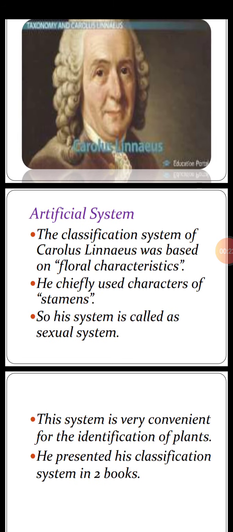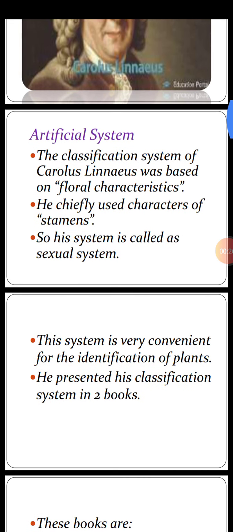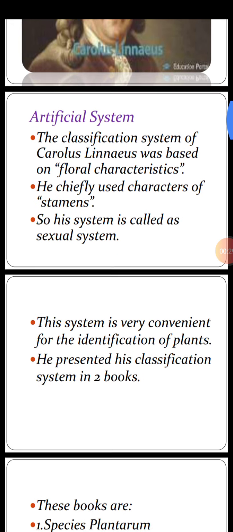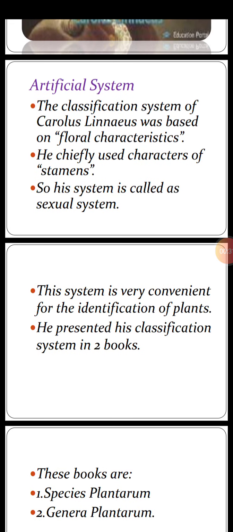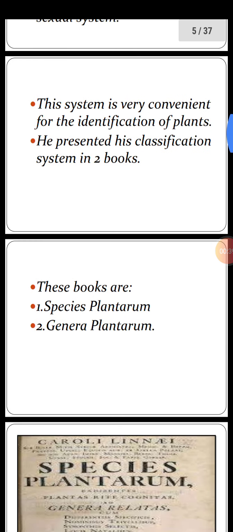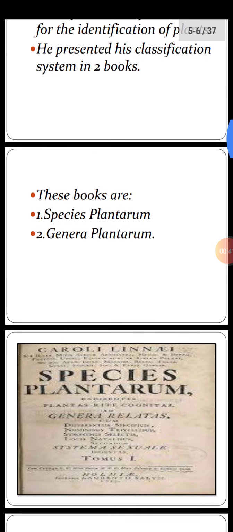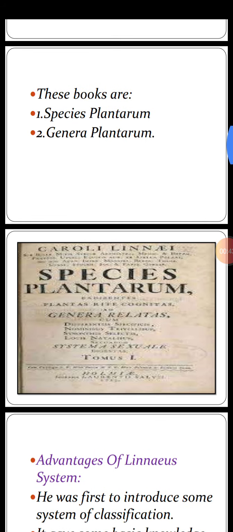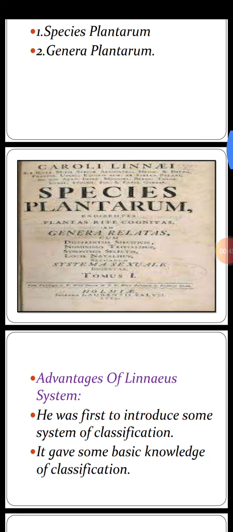He chiefly used characters of stamens, the male part of the flower, so his system is also called sexual system. The system is very convenient for the identification of plants. He presented his classification system in 2 books. These books are Species Plantarum and Genera Plantarum. Picture is given. Species Plantarum by Carl Linnaeus.